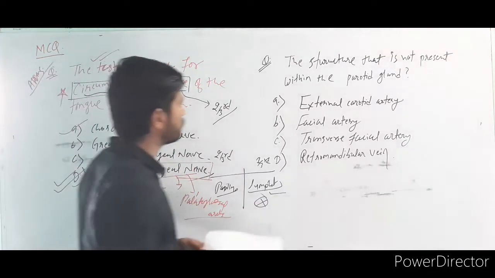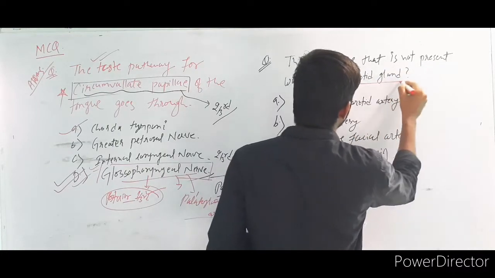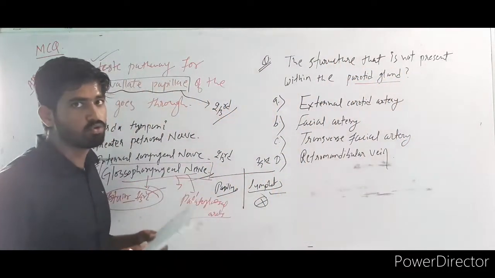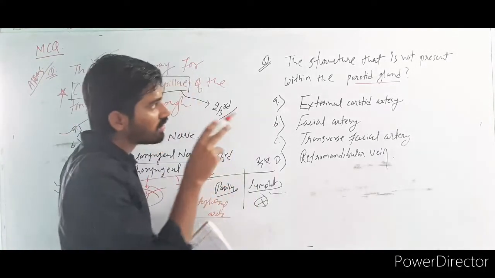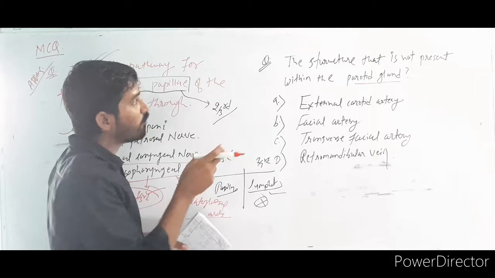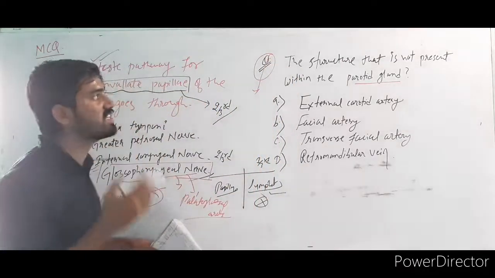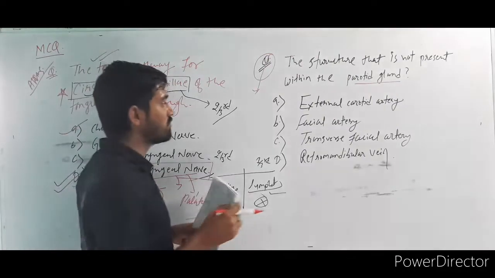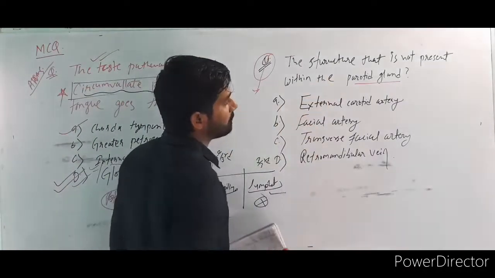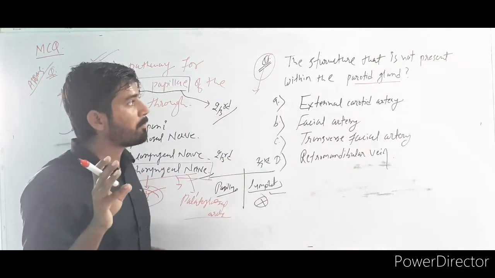Make a note. The structure that is not present within the parotid gland. What is your answer? I gave you more than 2-3 minutes. Why did I give these questions? Because the structures present within the parotid gland are short notes for MBBS first year students. We know there are 3 things present in the parotid gland.